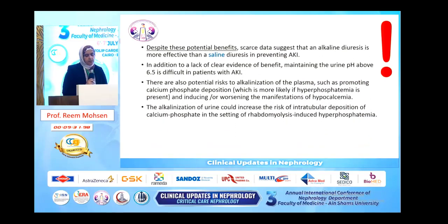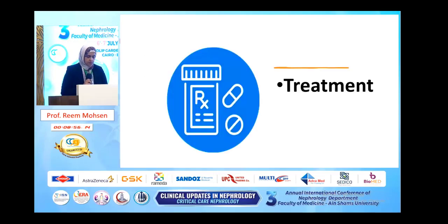But be aware that despite these beneficial effects, scarce data suggest that alkaline diuresis is more effective than saline diuresis alone in preventing AKI. They say that saline itself, by the diuresis it causes with aggressive fluid therapy, is enough. You don't have to add a bicarb. There are also potential risks to alkalization of the plasma, such as promoting calcium phosphate deposition, inducing or worsening manifestations of hypocalcemia. It might also cause the risk of intratubular deposition of calcium phosphate in the setting of rhabdomyolysis induced hyperphosphatemia.